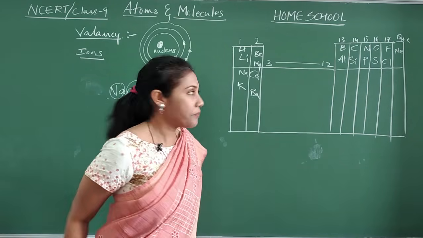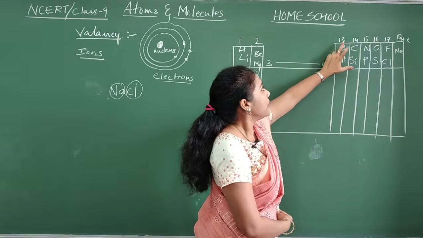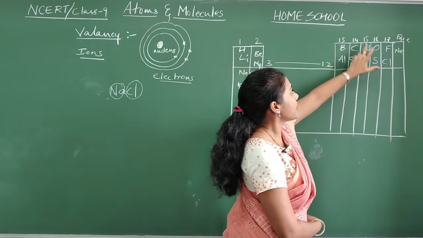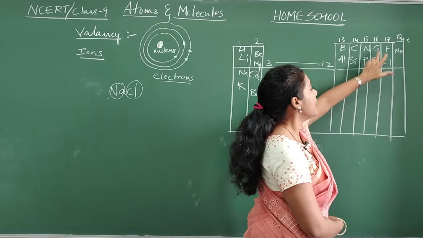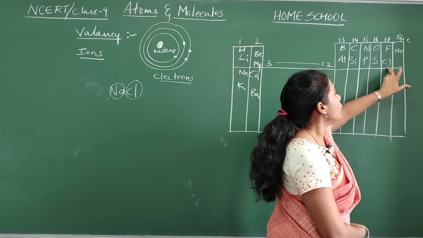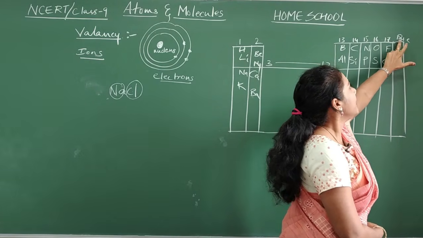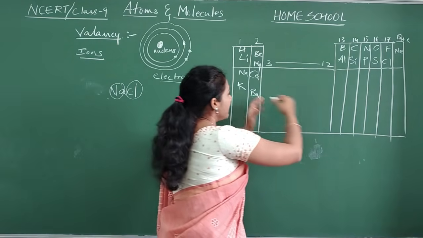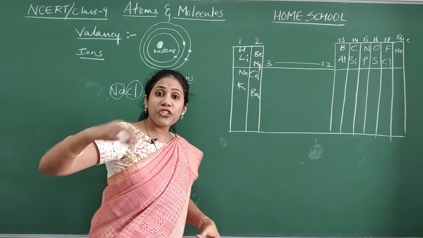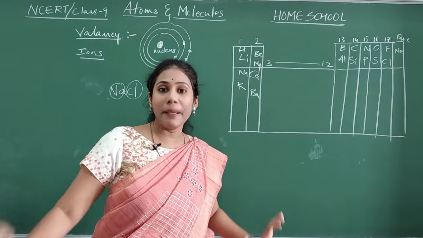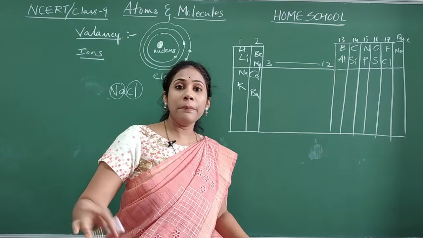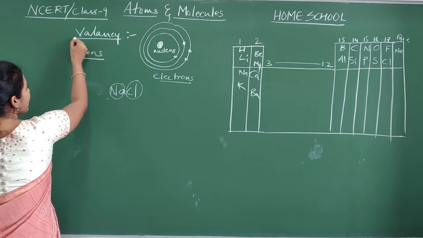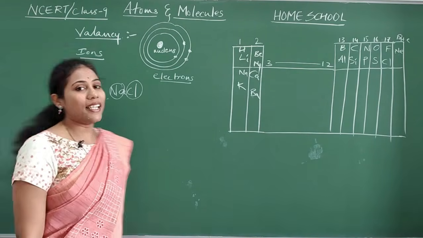Now not necessary. Boron, aluminium come in group 13. Carbon, silicon come in 14. Nitrogen, phosphorus come in the 15th group. Oxygen, sulfur come in the 16th group. Fluorine, chlorine come in the 17th group. Neon, helium come in the 18th group. At least the positions of these many elements, that means which element is coming in which group, is important to remember. Why it is important, later you will come to know. Clear? Fine. And now let us discuss the so-called concept of valency.